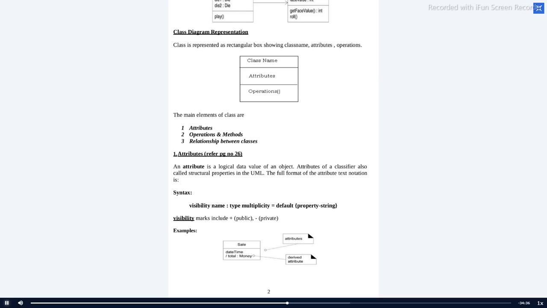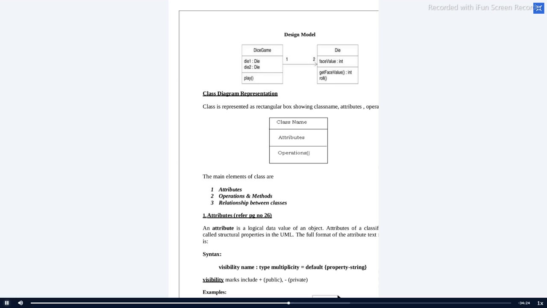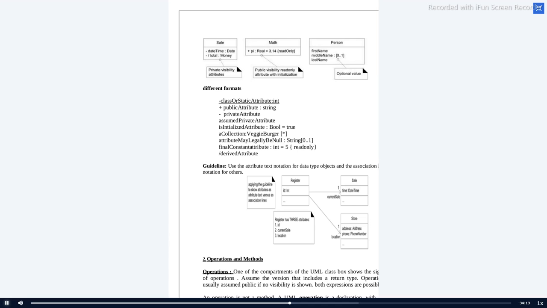Okay, so here you can look at some examples. Sale date time, slash total colon money. So this is an attribute. Like I said, this is a derived attribute, and the same thing we discussed in the last class. So here you can note the different formats.